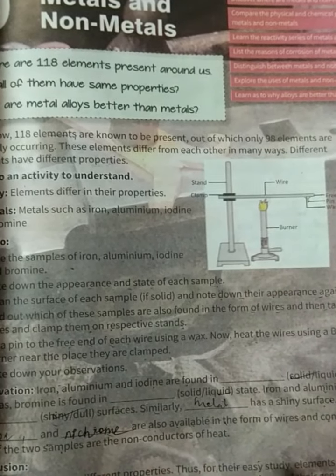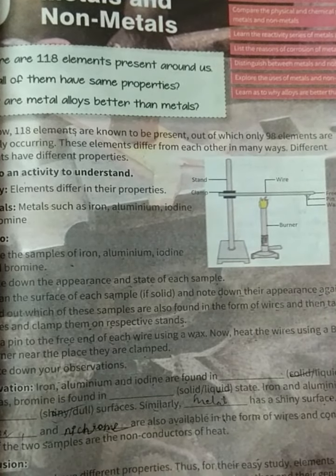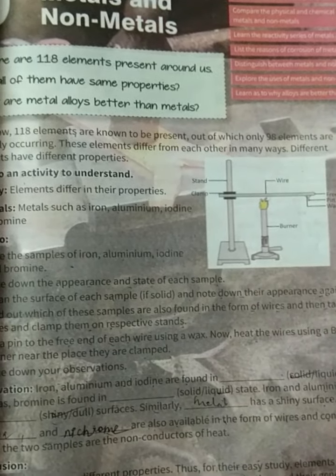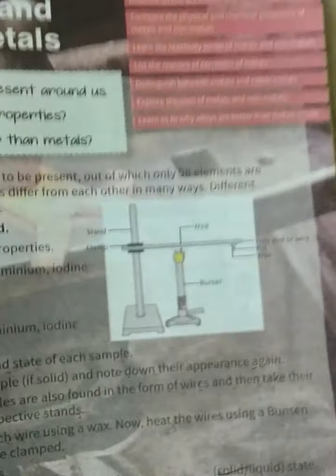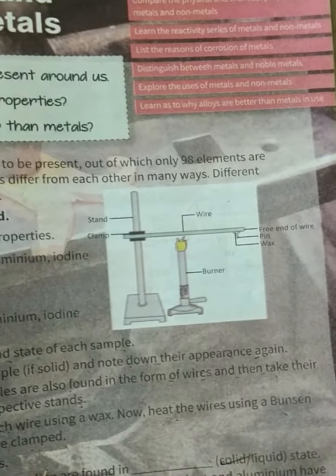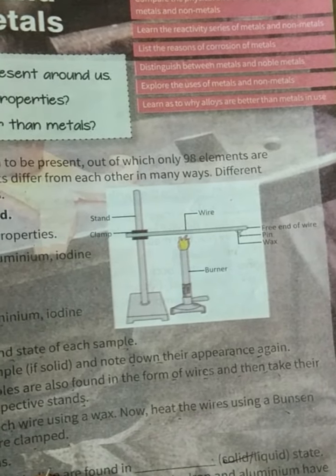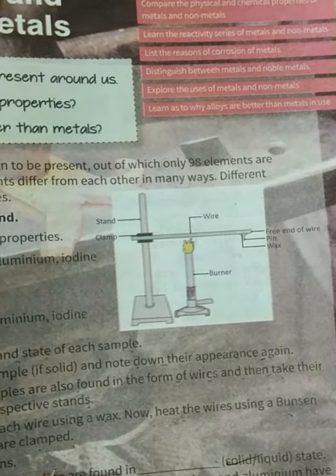Thus, for their easy study, elements which have similar properties to one another are clubbed together and their general characteristics are studied. So in this particular chapter, you are going to discover where metals and non-metals are found, and we have to compare the chemical properties of metals and non-metals.